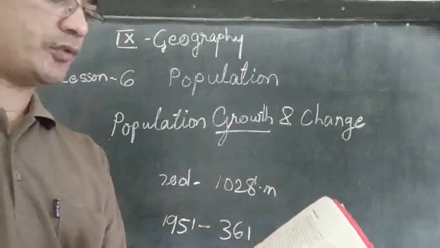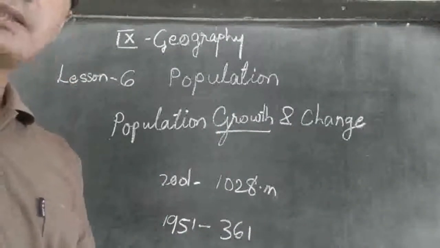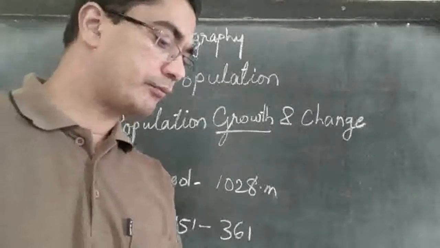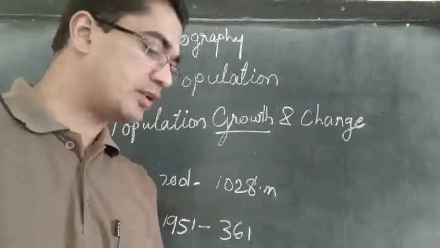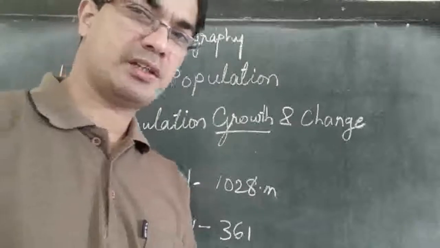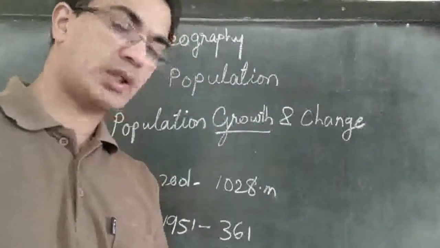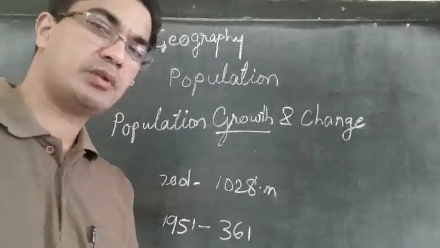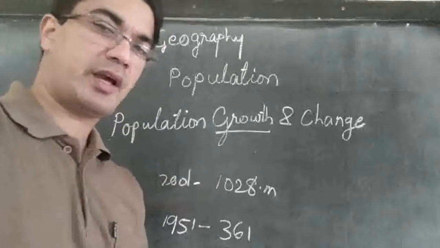See, in 1951, the total population was 361 million. The absolute increase, how many people were added, was 42.43 million during the 10 years. Then the increase was 1.25%. That means for every 100 people, 1.25 people were added.